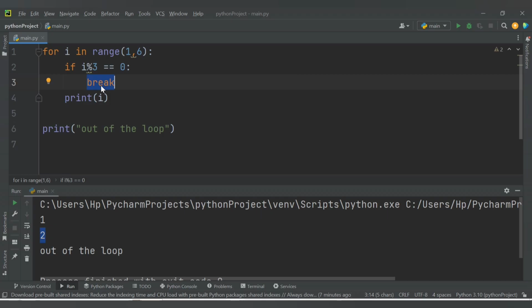Let me show you in the demo how we can make use of continue here. Let's say instead of break I provide here continue.